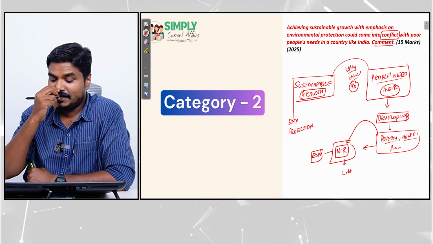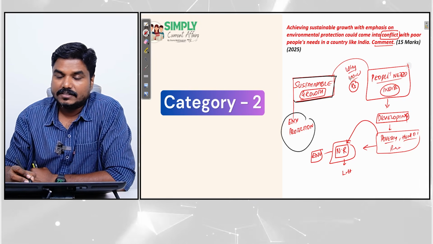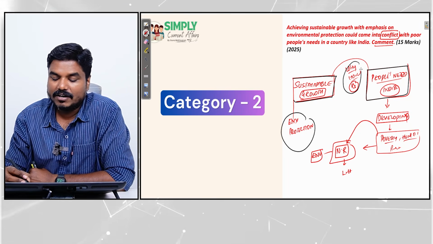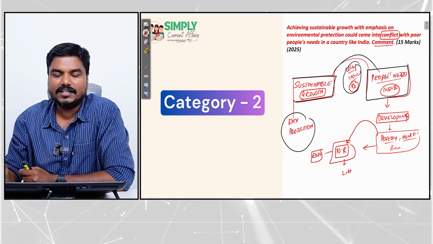Now you are explaining it, right? Sustainable growth comes with environmental protection. That is coming in conflict with people's need in India. How it is coming in conflict, that is the context. When you explain that, automatically the both are getting linked.